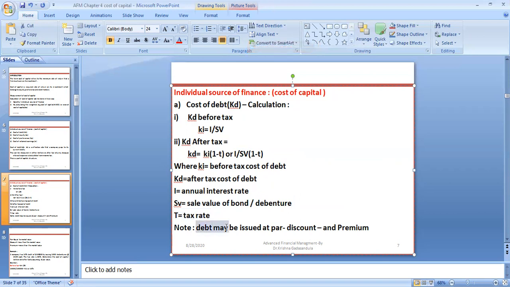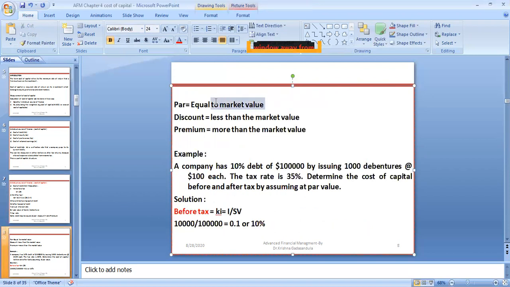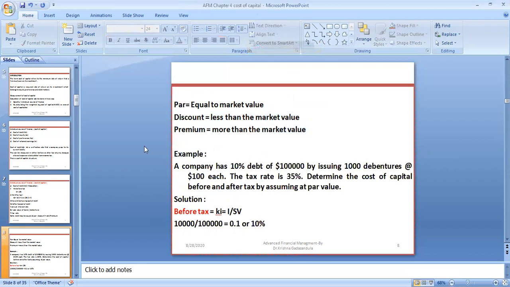Note that debt may be issued at par, at discount, or at premium. Debt at par means as per the market value, at discount means less than the market value, and at premium means more than the market value. Based on the situation, debt may be raised through par, discount, or premium. Par is equal to market value, discount is less than the market value, and premium is more than the market value.